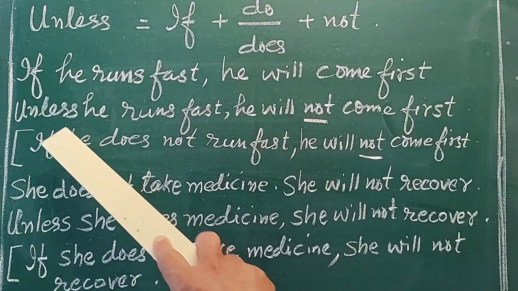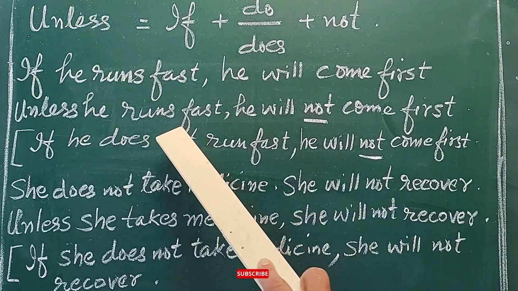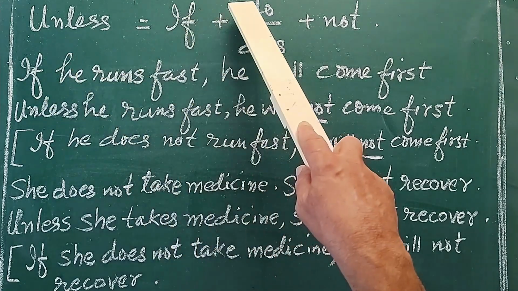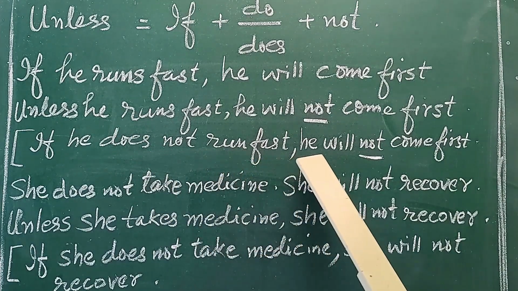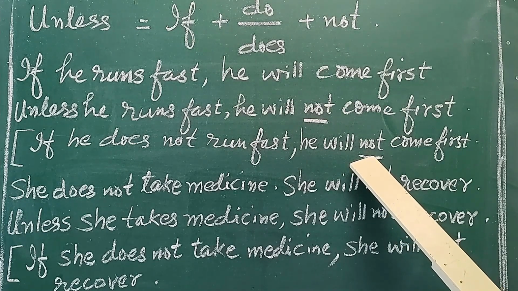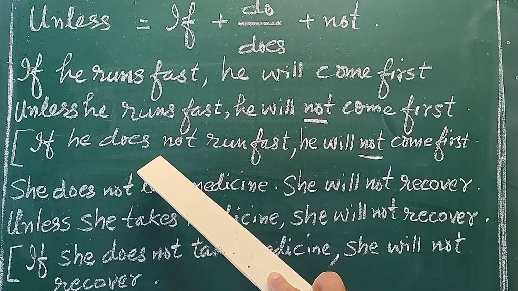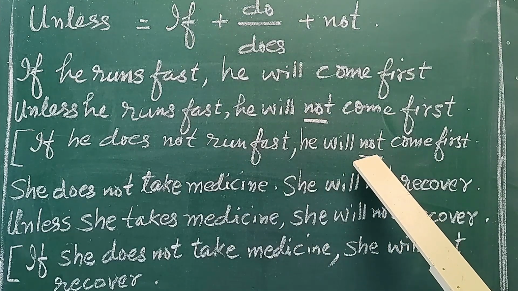See, let us see. Unless means if he does not run fast. Unless he runs fast means if he does not run fast. He will not come first. Here another not is used. This is to equalize the meaning of the sentence which is said with the help of does not or do not. We have to sometimes use not in the main clause.